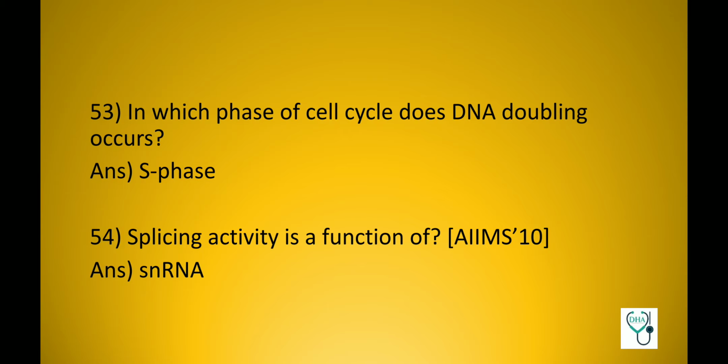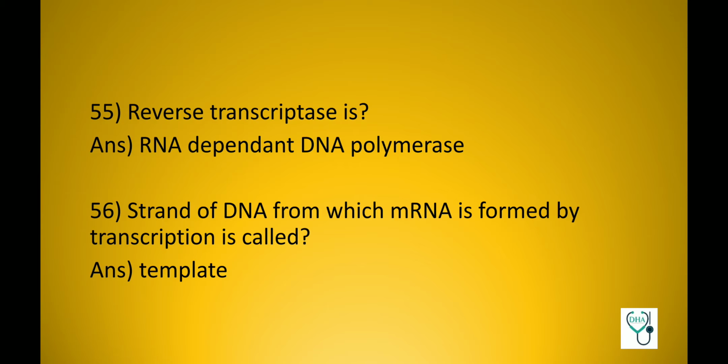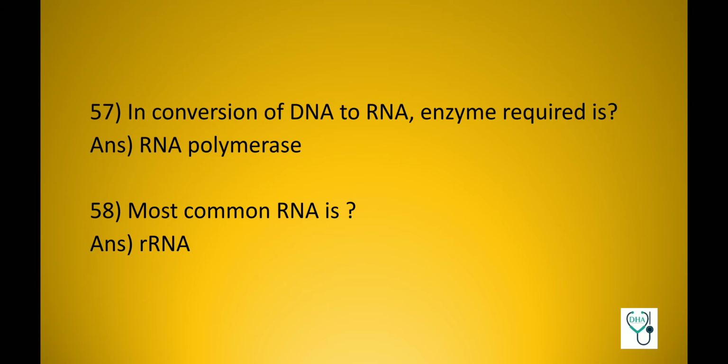Splicing activity is a function of snRNA. Reverse transcriptase is RNA-dependent DNA polymerase. Strand of DNA from which mRNA is formed by transcription is called template strand. In conversion of DNA to RNA, enzyme required is RNA polymerase. Most common type of RNA is rRNA or ribosomal RNA.